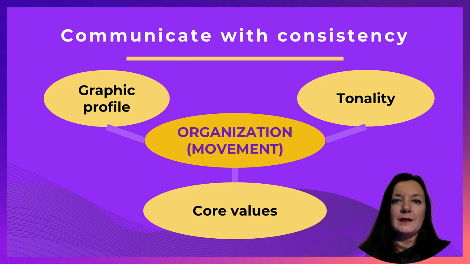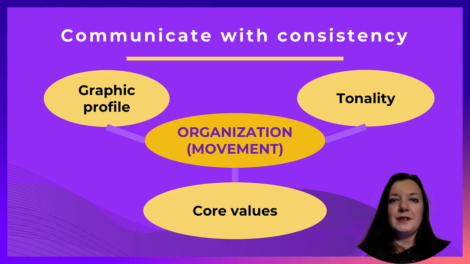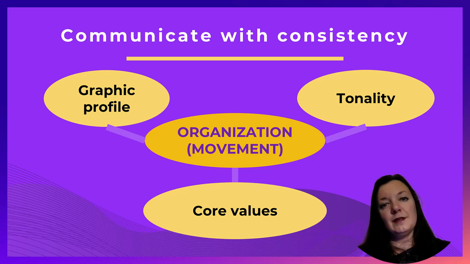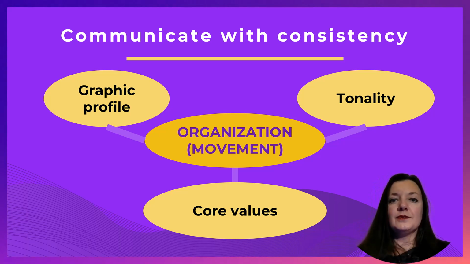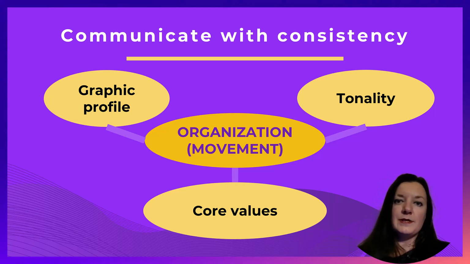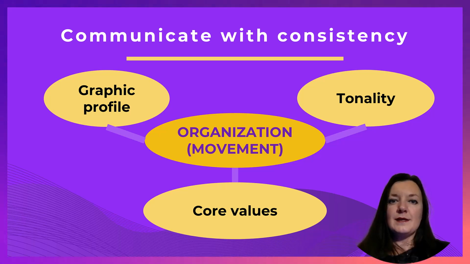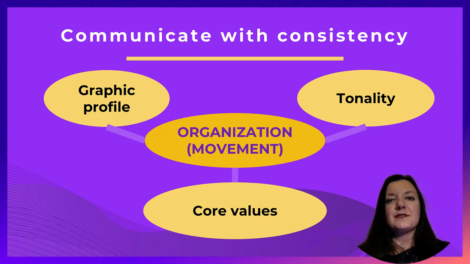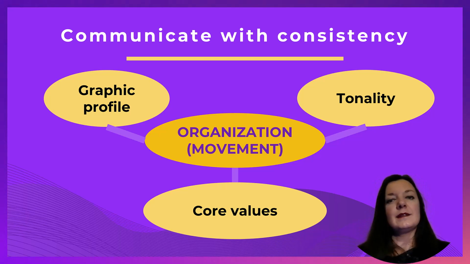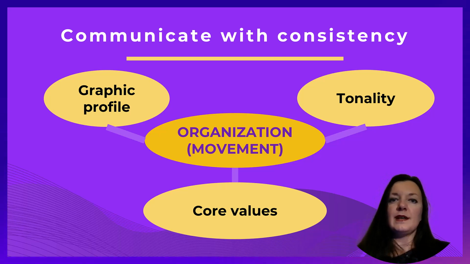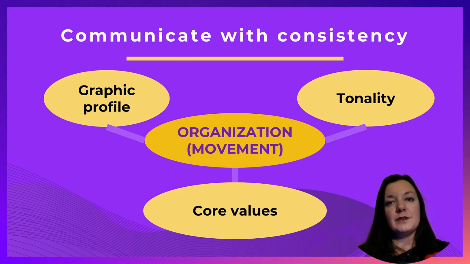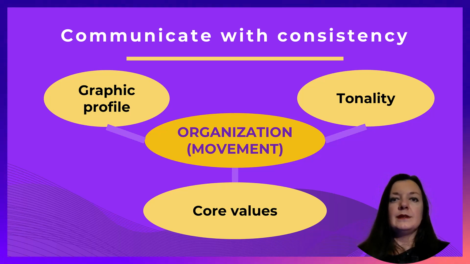First of all, when you publish as an organization or a movement, you need to communicate with consistency when it comes to the look of your organization account or movement account, which is graphic profile, various elements like colors, logos, and so on, the core values, so that it is seen that all the publications follow those values and are aligned with them, but also the tonality, which means that you should agree what type of language, is it formal or informal, that you should use in publications.